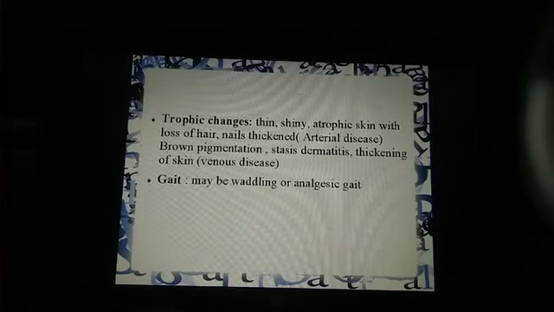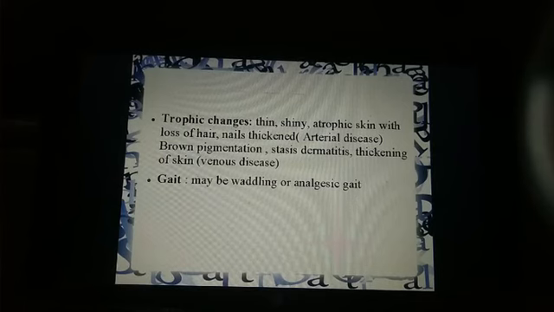Now, trophic changes. Thin, shiny, atrophic skin. The skin becomes atrophied due to less blood supply, with loss of hair, and the nails are thickened and become rigid in arterial disease.